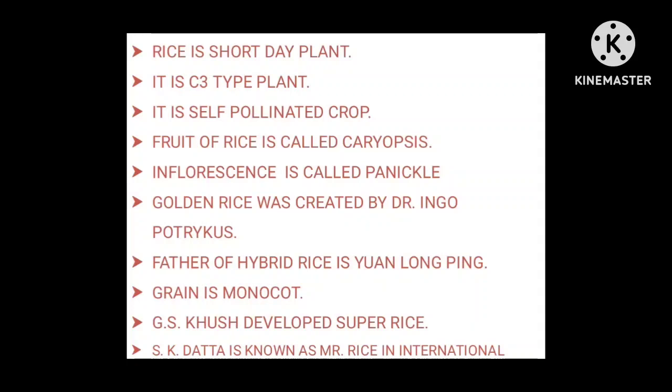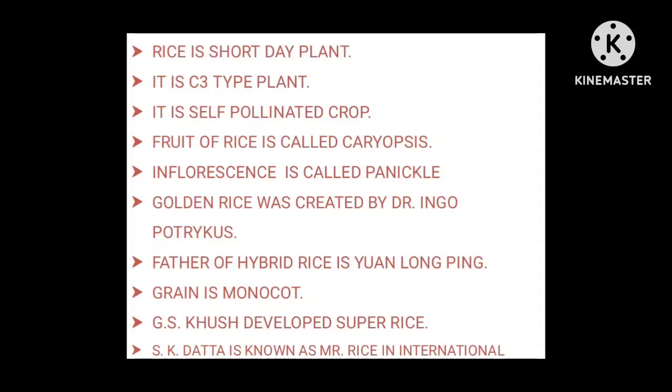And rice is also a C3 type plant. And examples of C4 type plants are sugarcane and maize. And a CAM plant is pineapple. We will discuss later in physiology classes the characteristics of C3 plants, C4 plants, and CAM plants. And a very peculiar character which is found in C4 plants is Kranz anatomy. Kranz anatomy is a specific property that is found in C4 types of plants. We will discuss later.